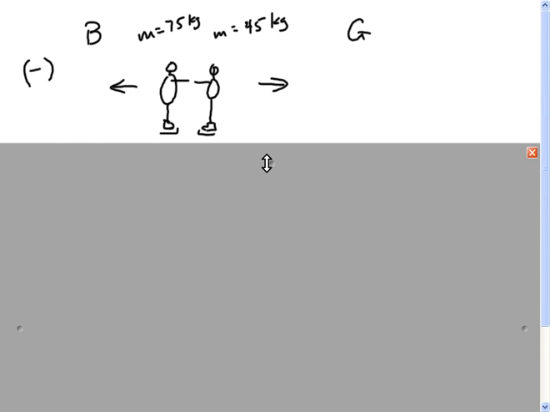This is just like the game that Lorenzo, you and I played together where we tried to push each other off, right? Except we didn't have ice skates on. But this is the question of what would happen if we did, right? Or what would happen if we were out in space and there was no other forces on us?